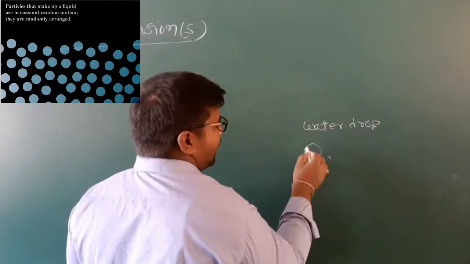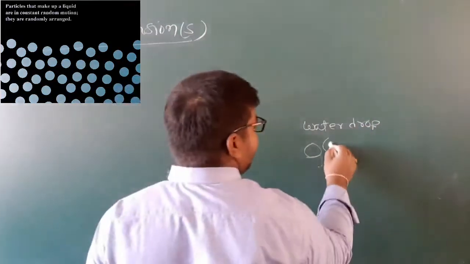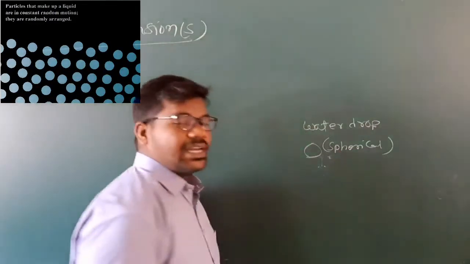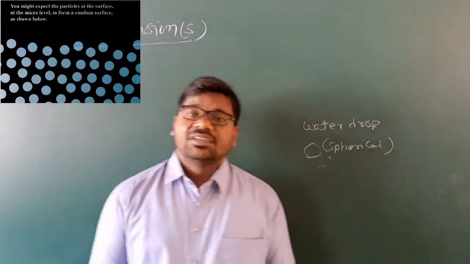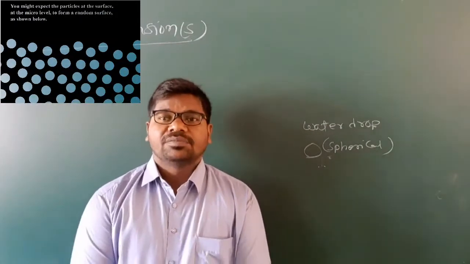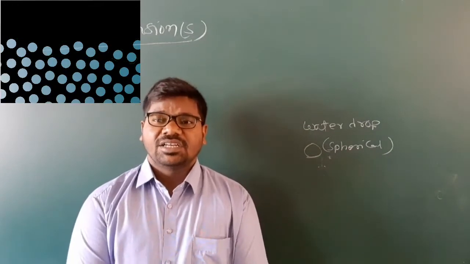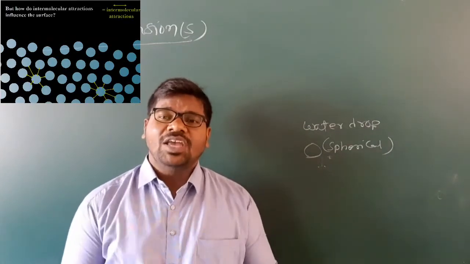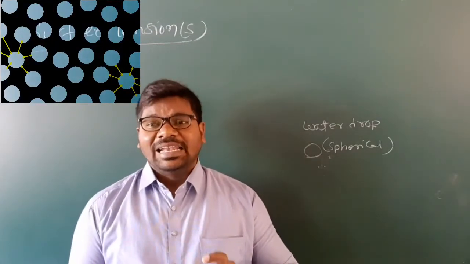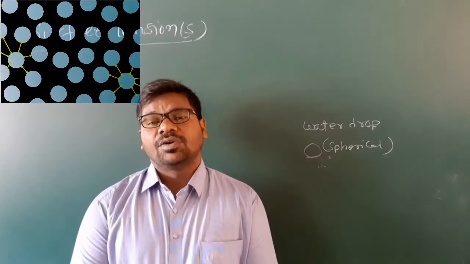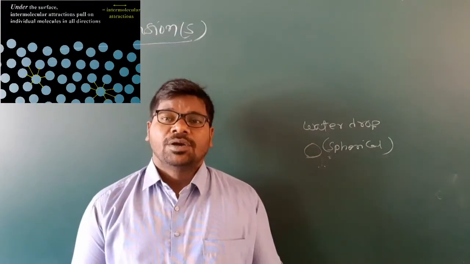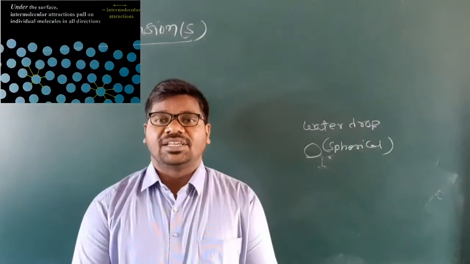We know that a water drop is spherical in nature. This water drop always takes the least surface area, always minimizing its surface area.